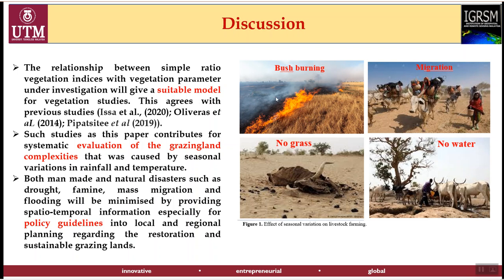There will be massive bush burning and there will be no grass, hence some of the livestock will die because there is no grass and no water. There is a shortage of water, whereby they have to dig a well and continue feeding the cattle. With this, there will be massive migration of nomads, always on the move, looking for a place where they can find grass and water.